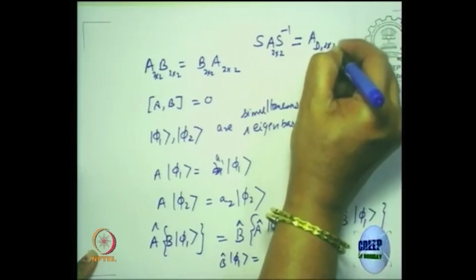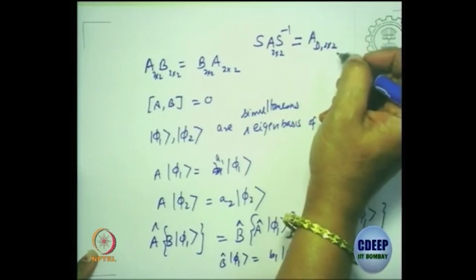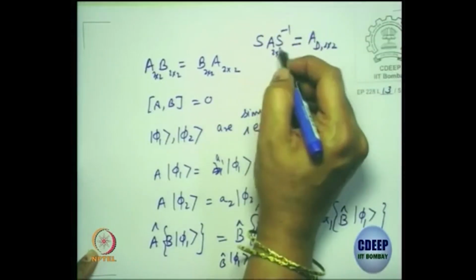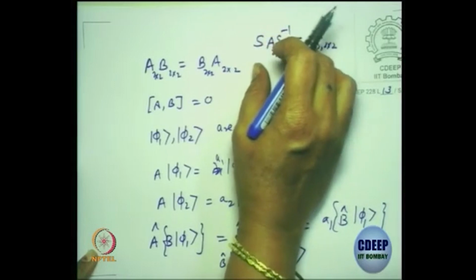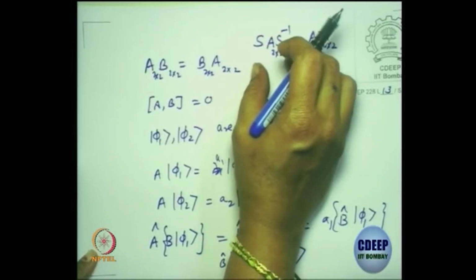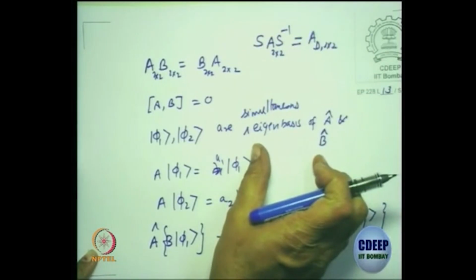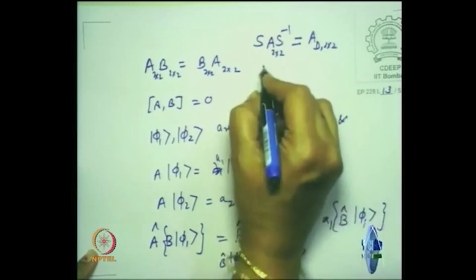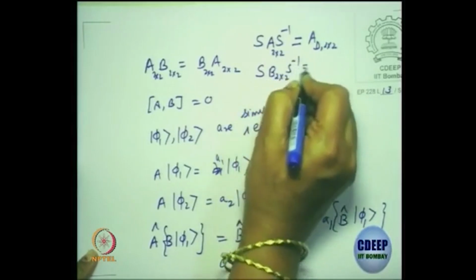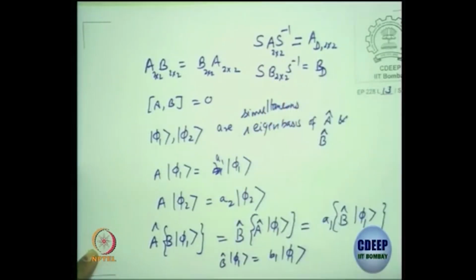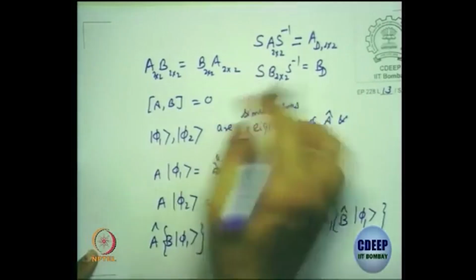Matrix mechanics, everybody has done. Now the claim is that this S matrix is the one which gives you the eigenvectors. So when I say they are simultaneous eigenvectors, it means it's the same S matrix which should also operate on this, which will give you B diagonal. It cannot be a different S matrix.